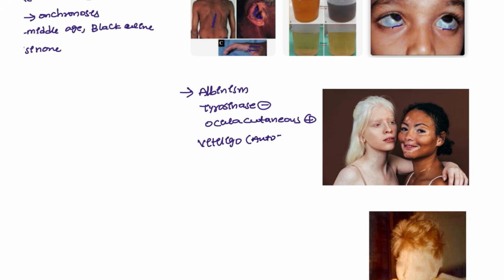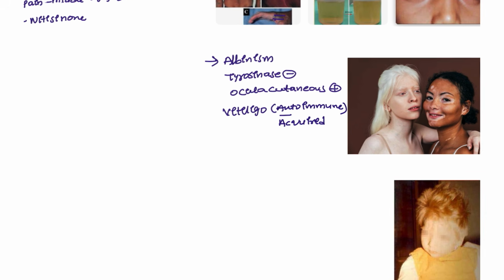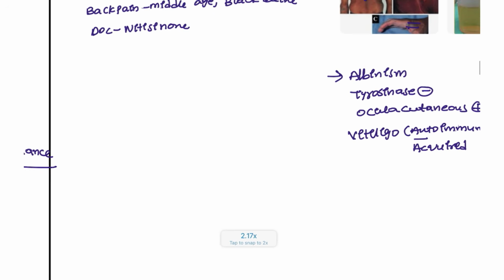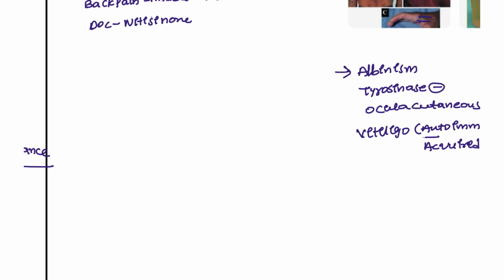Vitiligo is an autoimmune condition. It's not a congenital condition, it is mostly an acquired autoimmune condition. Okay, this is the difference between albinism and vitiligo. Next, we are going to see the different types of tyrosinemias.